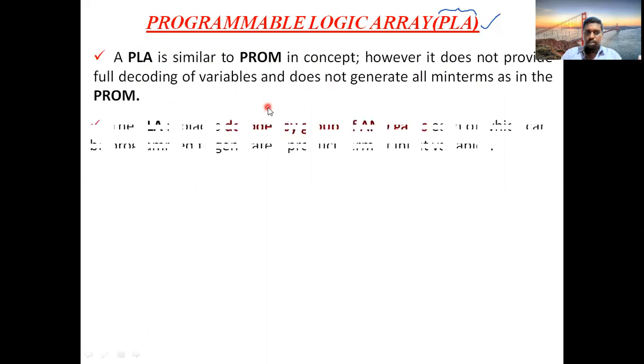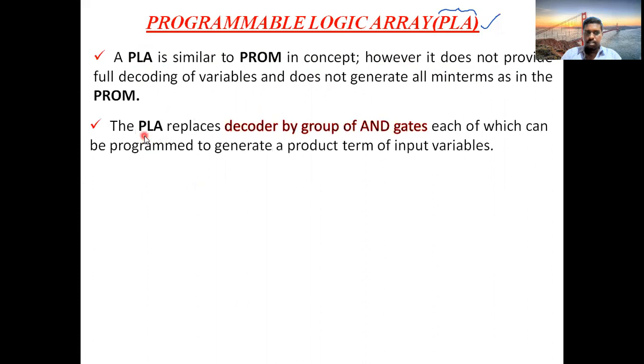So how is this PLA generated? In the case of PROM, we have a decoder and a group of OR gates.